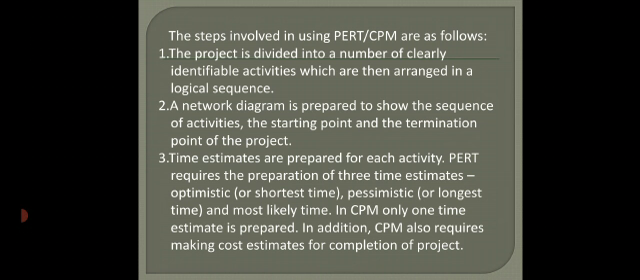A network diagram is prepared to show the sequence of activities, the starting point and the termination point of the project. So the network is drawn after finding out all the activities and giving a time period for each activity. Time estimates are prepared for each activity. Suppose foundation takes a few days, then construction of pillars a few days, then your slab a few days. So for each activity the time is allotted.